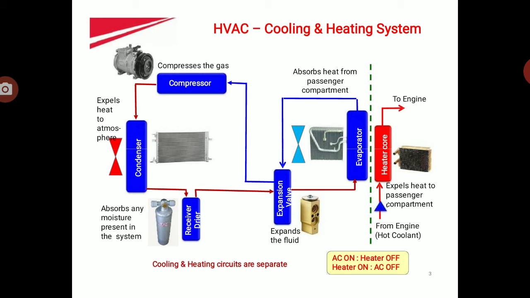The next component is the condenser. The condenser is a heat exchanger which receives high pressure and high temperature refrigerant from the compressor, where the high temperature vapor refrigerant is converted to low temperature liquid, but the pressure remains constant. The condenser is constructed with a series of tubes with fins around them. When the radiator fan blows outside air through it, it expels heat to the atmosphere.